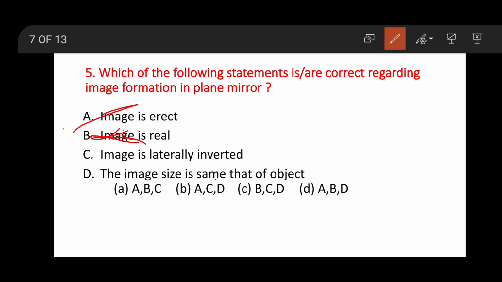And the image is laterally inverted. This is also right. The image size is the same as that of the object. This is also right. So the right answer is A, C and D. Option B is the right answer.